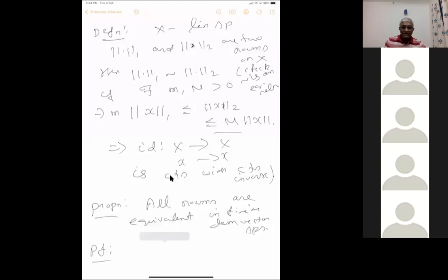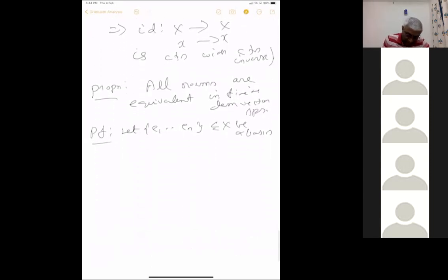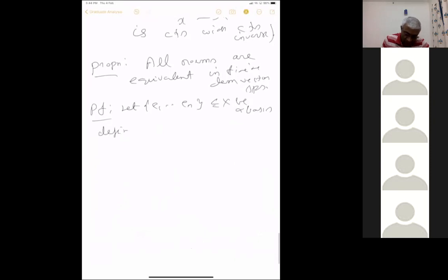Because it's an equivalence relation, I just prove that all norms are equivalent to one single norm. So let E1 be a finite dimensional vector space. Let e1 up to en contained in X be a basis. Then you define the two norm as usual. Define the norm of summation alpha i ei. It's a basis, so every element can be expressed like this.